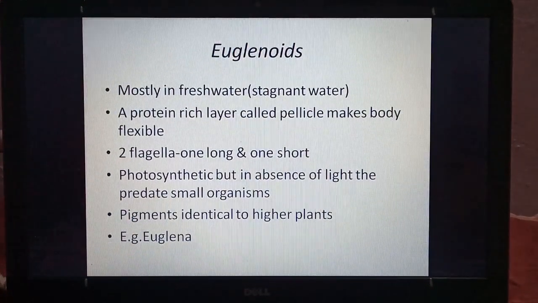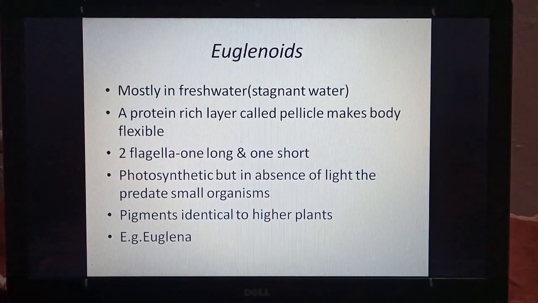Euglenoids. They are found in fresh water, mostly stagnant. Stagnant means which is not flowing, it is collected. There is no cell wall, but a protein rich layer called pellicle is found. It makes the body flexible. There are two flagella, one long and one short.